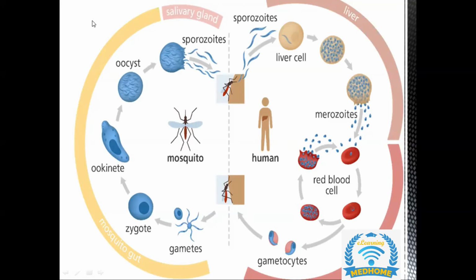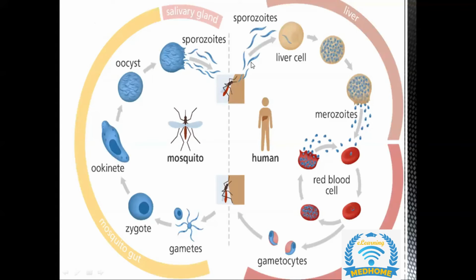Okay, so I'll do a quick revision of the malaria cycle that we need to know, the cycle in the human. First of all, the female Anopheles mosquito in its sporozoite phase has bitten a woman, and now these sporozoites enter into the liver. Once they enter into the liver, the disease phase starts.